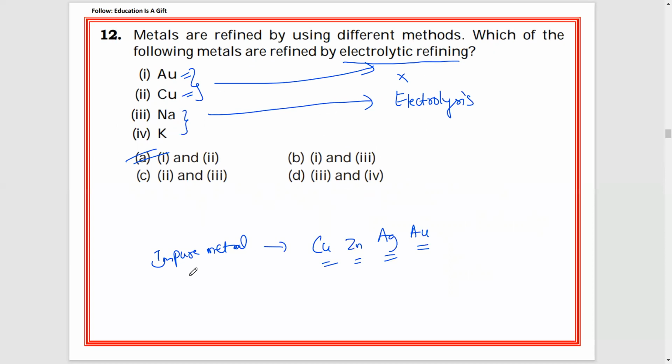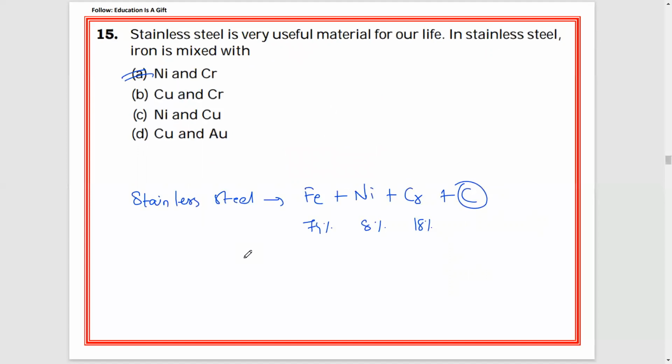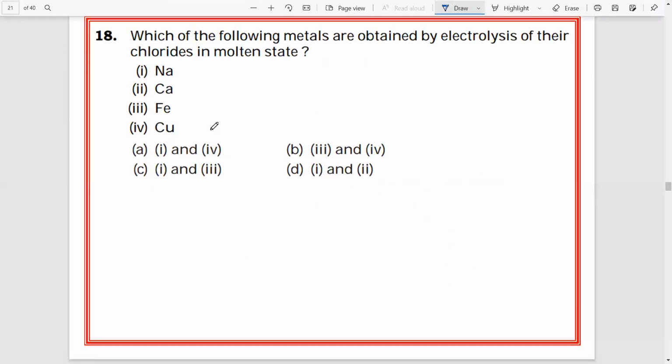Electrolytic refining is a method to remove impurities from metal, and electrolysis is used for highly reactive metals. In these four, which metals are highly reactive? So the simple answer is sodium, calcium. And iron and copper are found mixed with sulfide ores, sometimes carbonate ores.